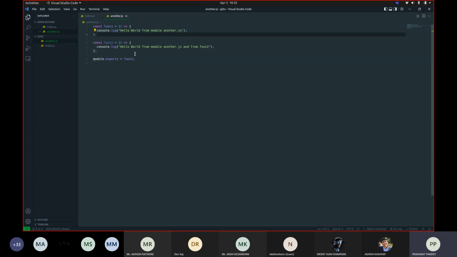So here I created another function, and now if we want to export multiple functions from a file, what we have to do is put them in between curly braces. So I'll put both the functions func1 and func2 in these curly braces.